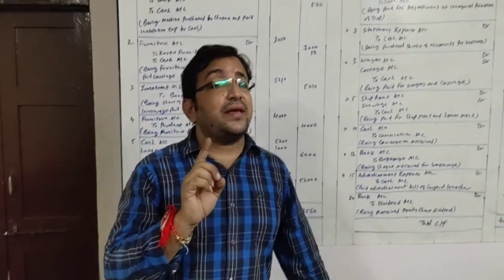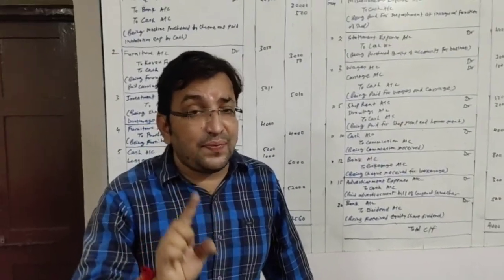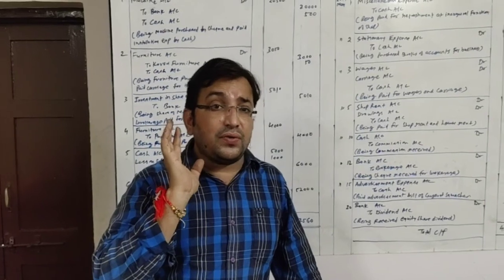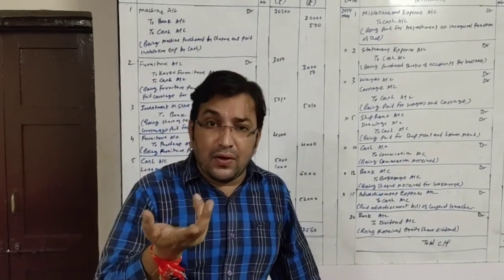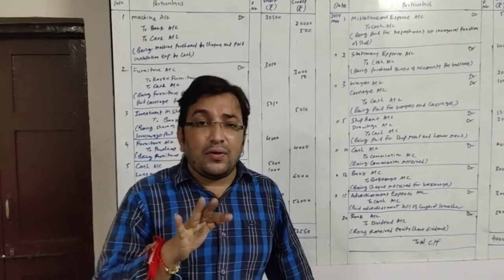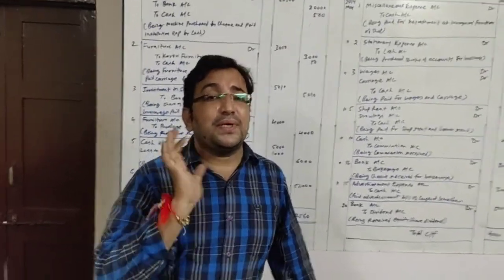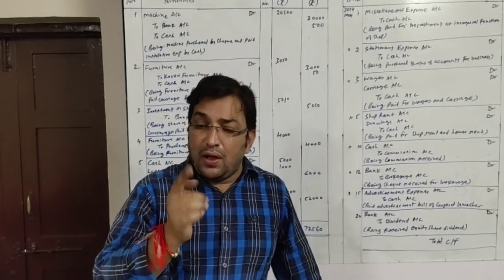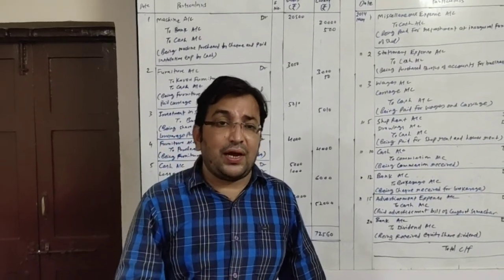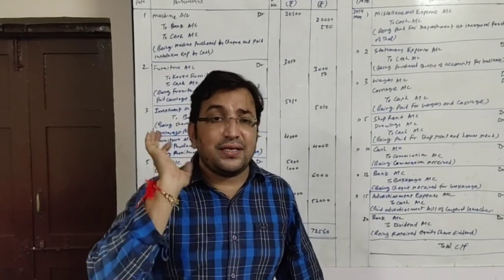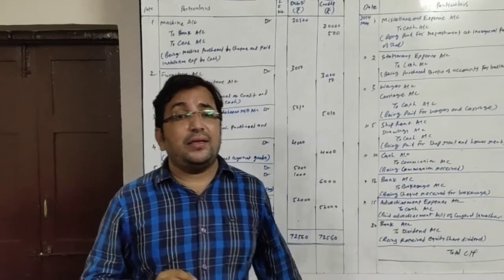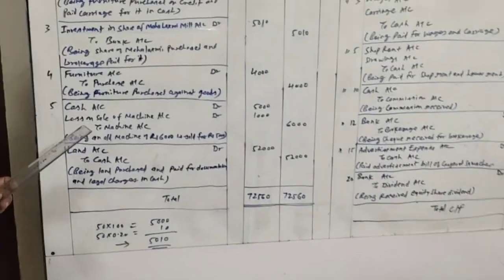How much loss is there? 1,000. Machinery's value is 6,000 and it is sold for 5,000. There is a loss of 1,000. Now being a loss, it will be debited. We know according to the nominal account rule, debit all expenses and losses. So cash comes in, cash account 5,000 will be debited. Loss on sale of machinery account 1,000 will be debited, and 6,000 machinery is going out, so machinery will be credited. This will be the entry.